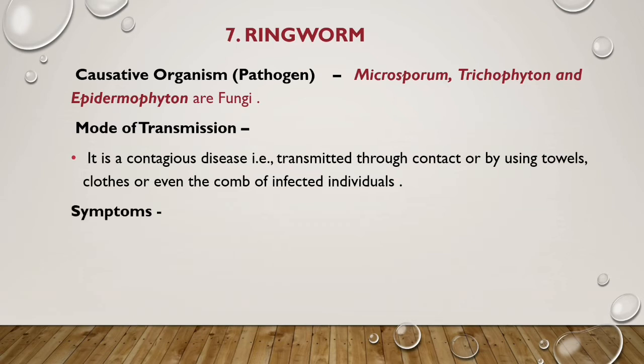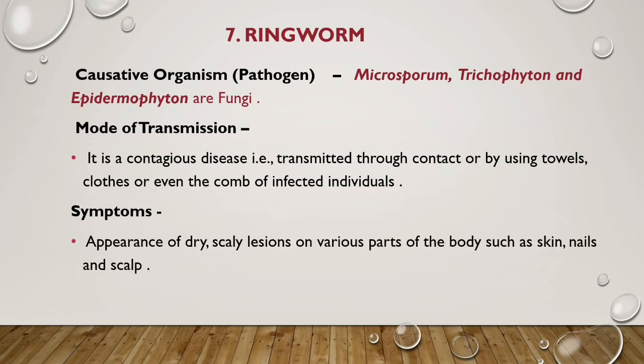Now let us see the symptoms. Appearance of dry, scaly lesions on various parts of the body such as skin, nails or scalp.